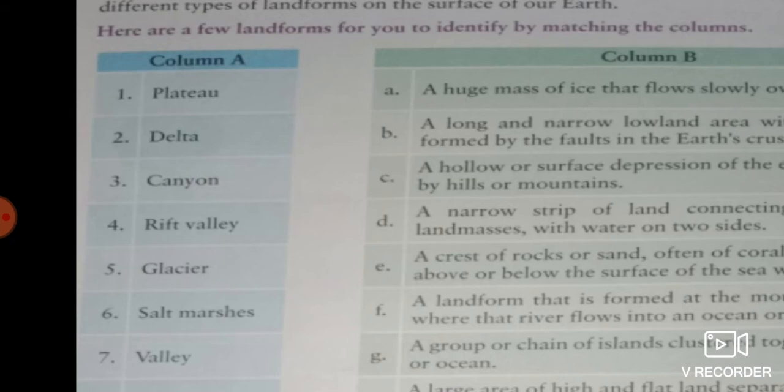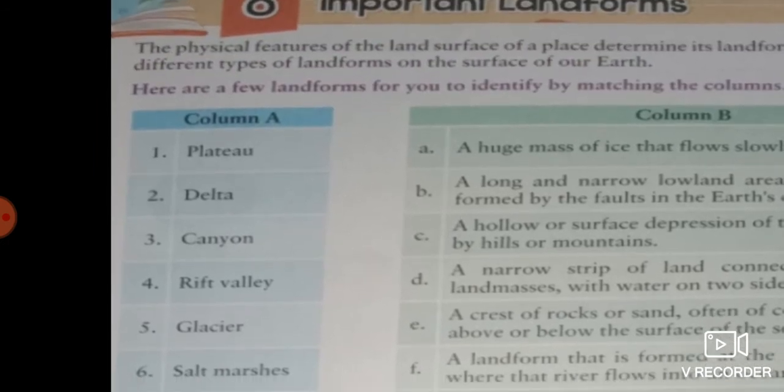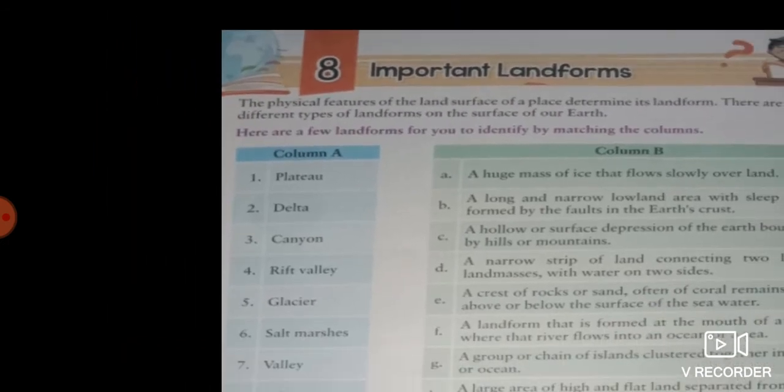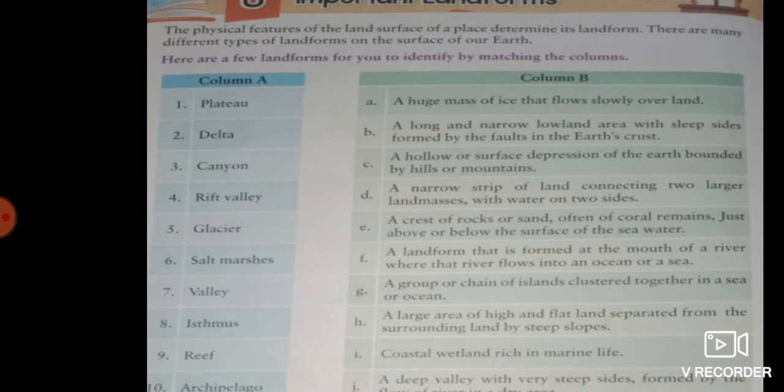Next we have rift valley. Rift valley, it's a long and narrow lowland area, and it has steep sides formed by the faults in the earth's crust. So this type of surface which is formed by the faults in the earth's crust is called the rift valley.